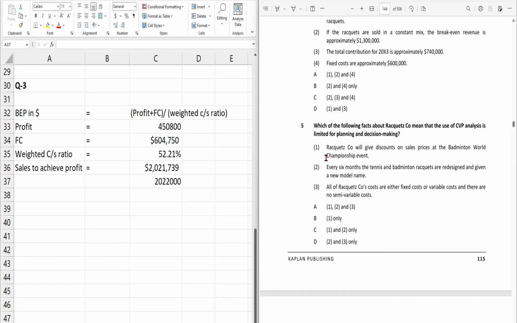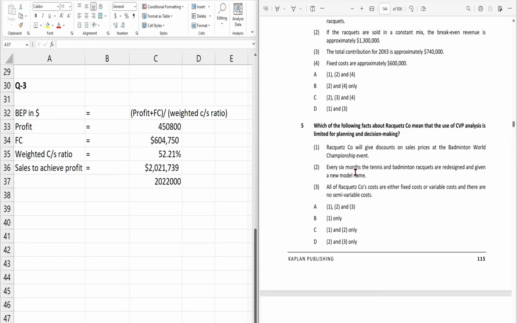The first one says that Racquetz company will give a discount on sales price at the Badminton World Championship event. According to CVP analysis, we assume that the selling price for the product will remain constant. So if the Racquetz company gives the discount, this will be the limitation of the CVP analysis, right? So the first one is correct.